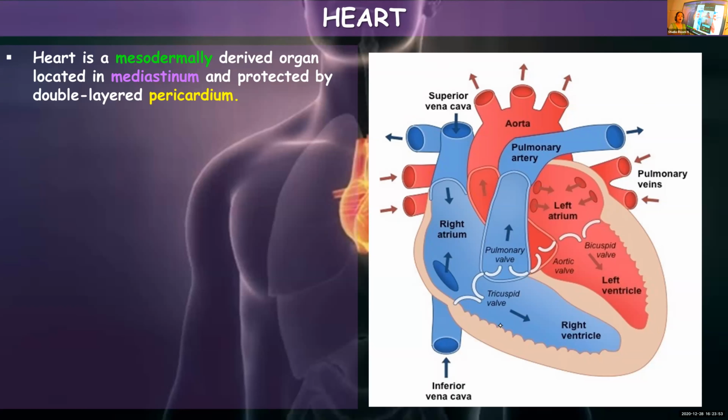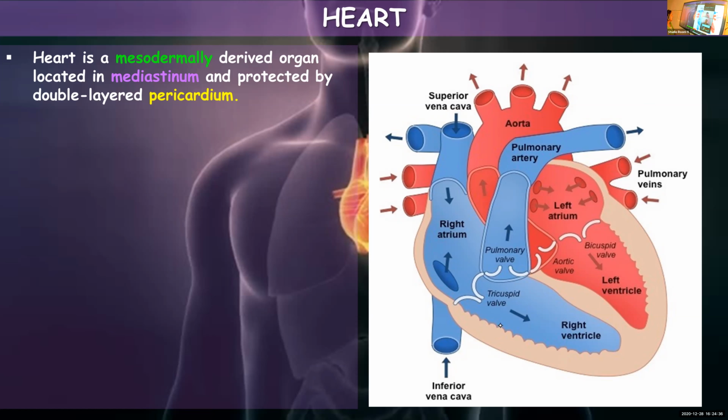So heart is formed from the mesodermal layer. Different organs are formed from different layers like ectoderm, endoderm, mesoderm, but heart is mesodermally derived, meaning formed from the mesoderm. It is located in the mediastinum. Mediastinum means the space between the 2 lungs. You have learned about the thoracic cavity, the cavity which encloses your lungs and heart. The mediastinum is the central compartment of the thoracic cavity, or just understand it as the space between the 2 lungs. So the heart is located in the mediastinum.